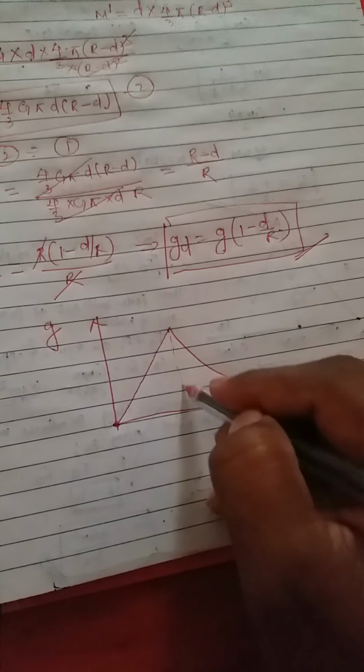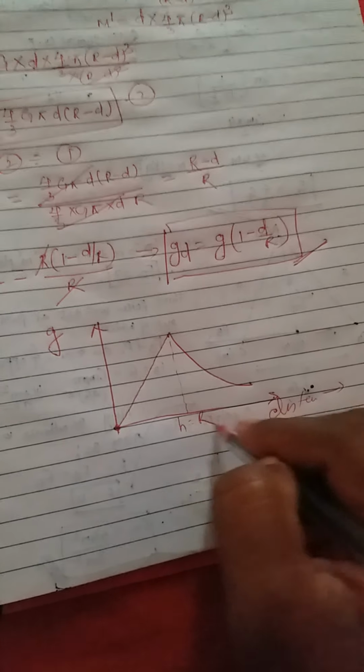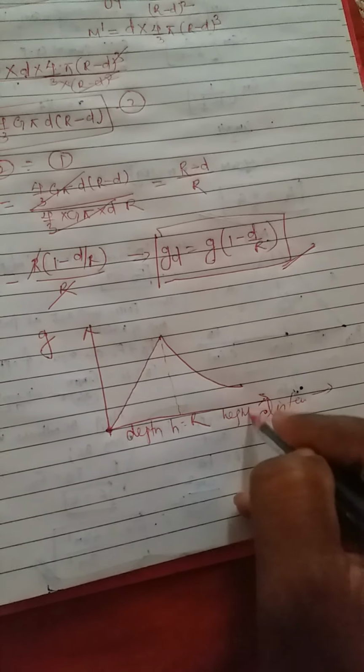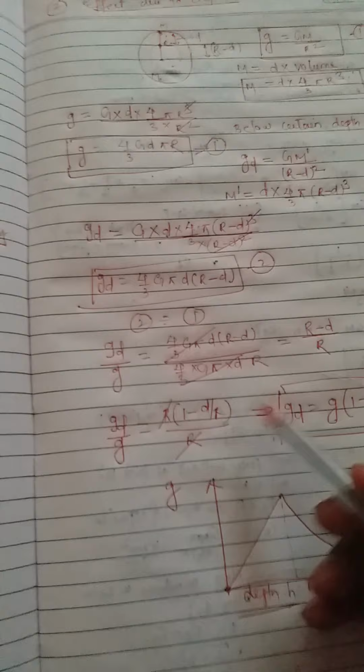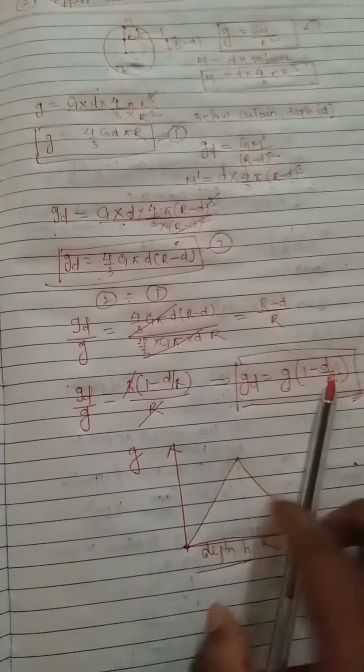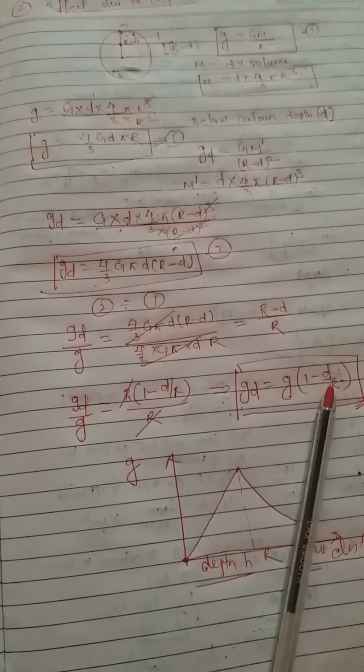This is height equal to R, this is depth, and this is height. So this is how acceleration due to gravity changes because of altitude and depth. In the next video I'll explain the effect due to latitude. Thank you.